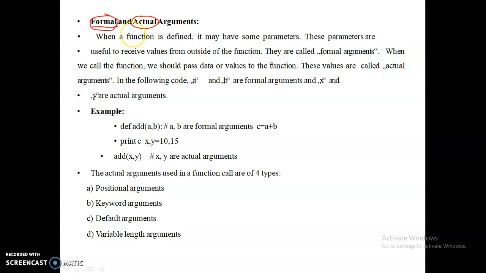With the difference between these formal and actual arguments, we have different types of formal arguments in Python. We can define different types of formal arguments. Actual arguments are similar: either we can send the values or we can send the variables. But in the formal arguments, we have four types. These two are the formal arguments, and these two are the actual arguments. Here we are calling the function, and here we are defining the function. So now we'll see the different types of arguments.